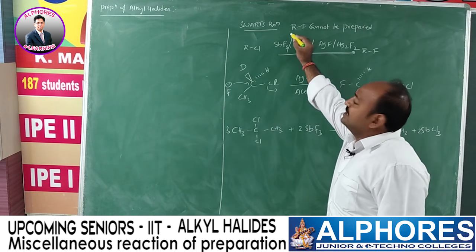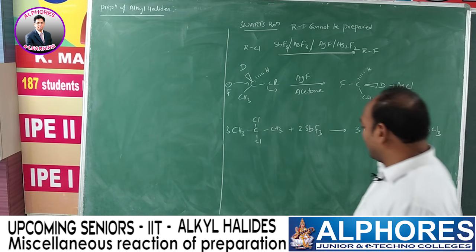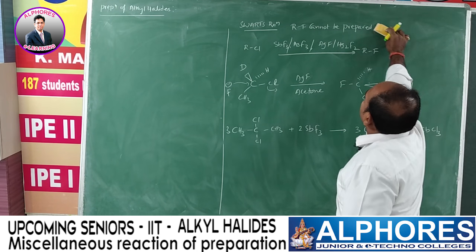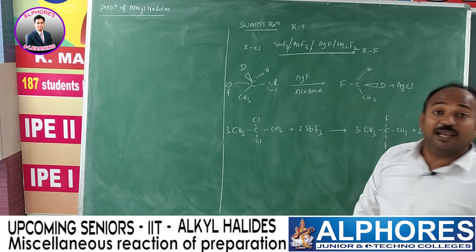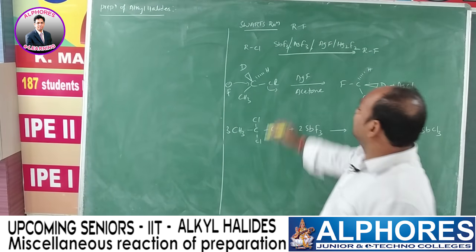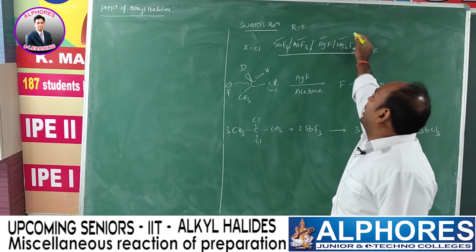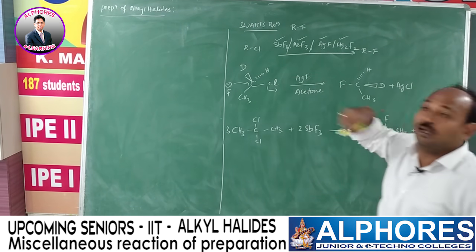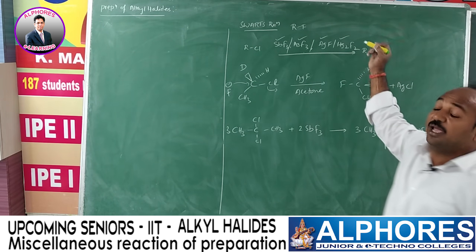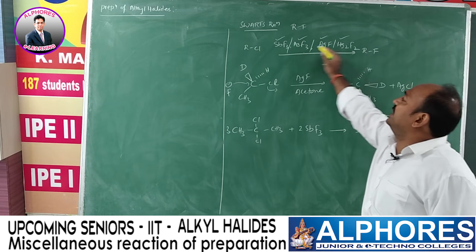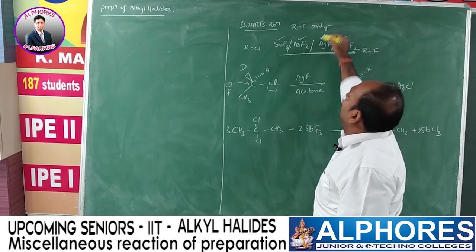So the Swarts reaction is the preparation of alkyl fluorides from alkyl chlorides by using antimony fluoride, arsenic fluoride, silver fluoride, or mercurous fluoride, like SbF3, AsF3, AgF, Hg2F2. By using these reagents, we can prepare alkyl fluorides only.